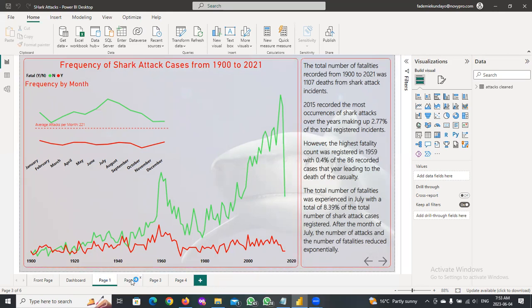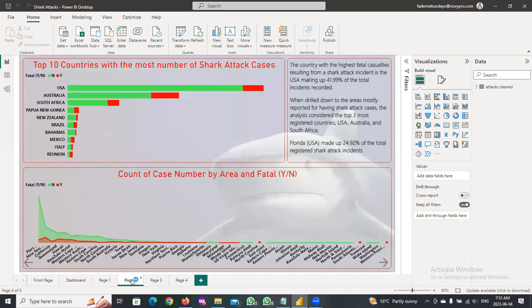We also can see the top countries with the most shark attack cases, with USA leading the pack, and we can also see based on the areas as well. We can see Florida showing the highest, and then New South Wales, and then California. Usually, USA cities top the first three, and then Queensland in Australia takes the fourth position.